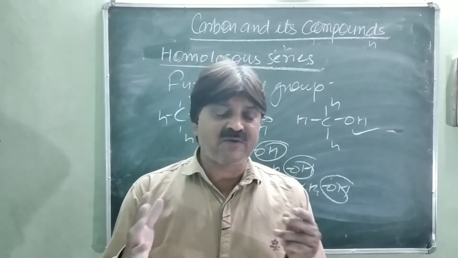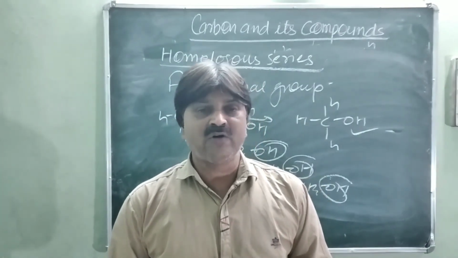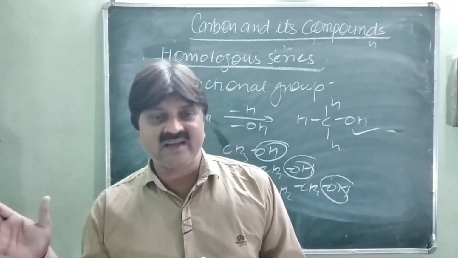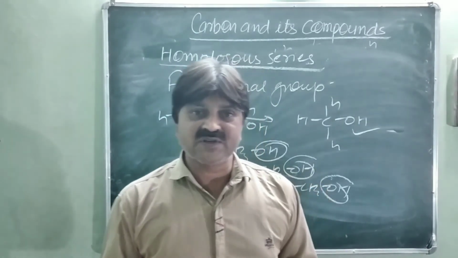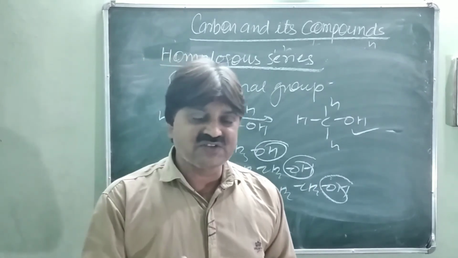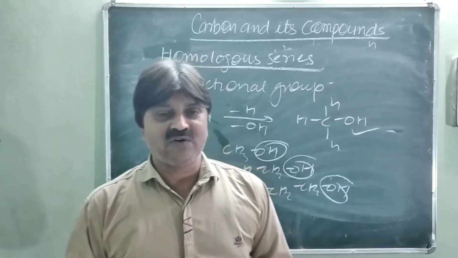So all compounds are categorized on the basis of their functional group, and when two or more compounds have the same functional group, they are categorized as a homologous series. The next member of the same series can be prepared by adding a CH2 group in place of one hydrogen. So this is all about organic or carbon compounds.